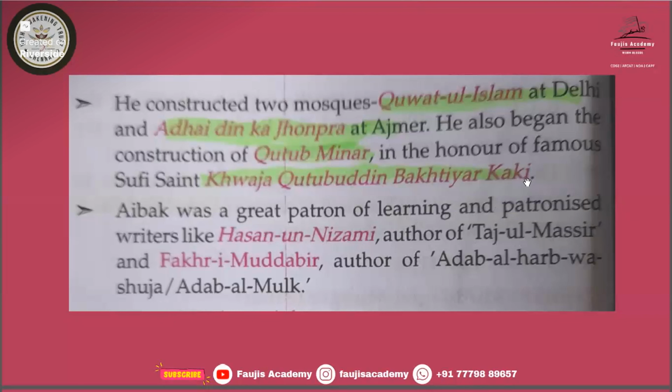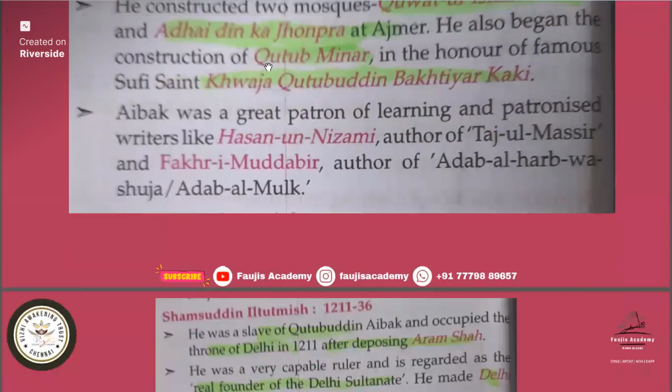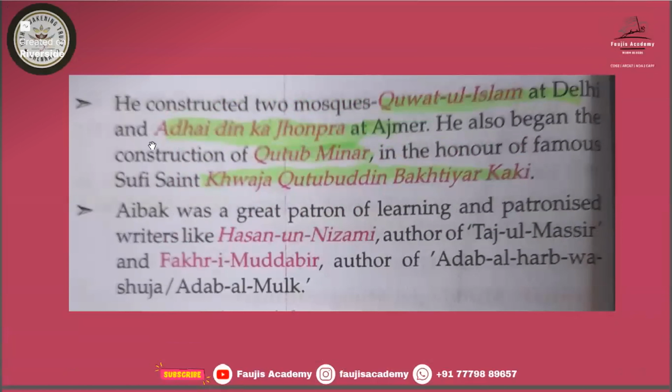Khwaja Qutbuddin Bakhtiyar Kaki. In his honor, Qutub Minar was constructed. And Arai Din ka Jopra is at Ajmer, and Quwwat al-Islam is at Delhi. Arai Din ka Jopra means this is also a mosque, so don't say that it is a simple hut or something. So that is at Ajmer.